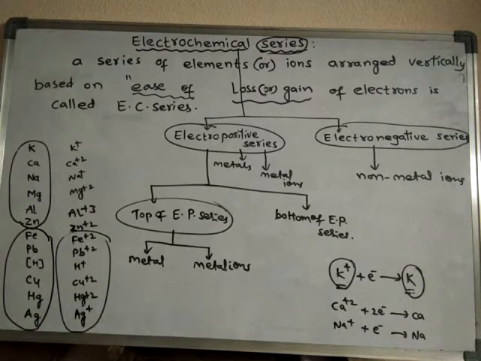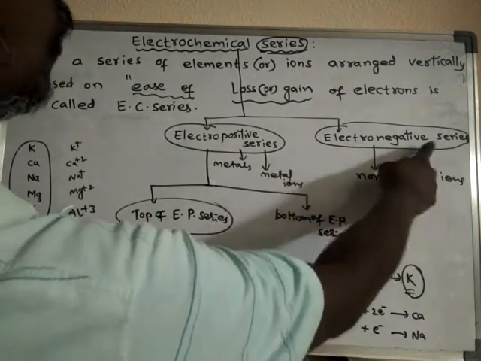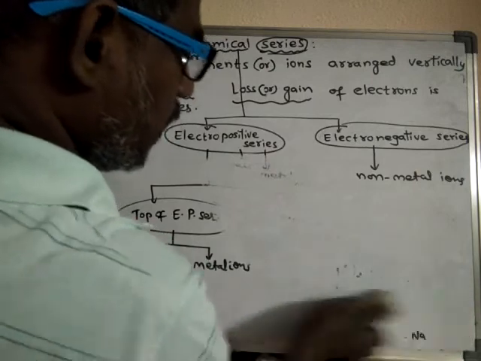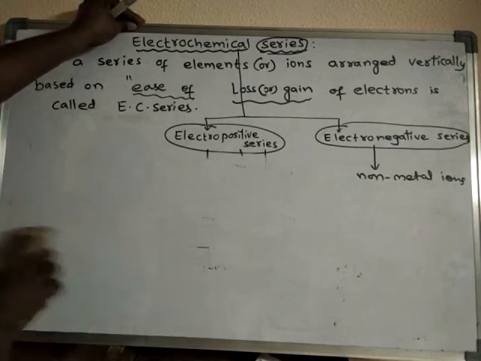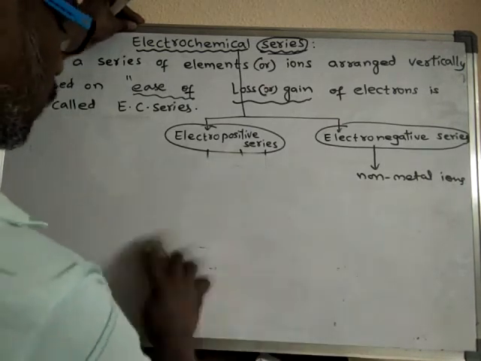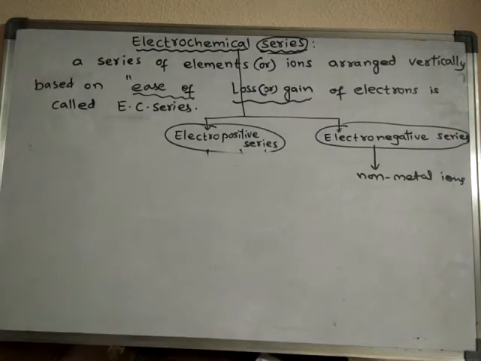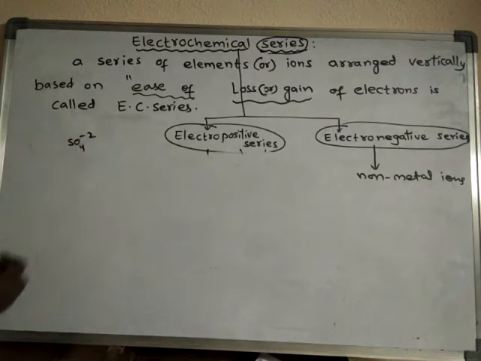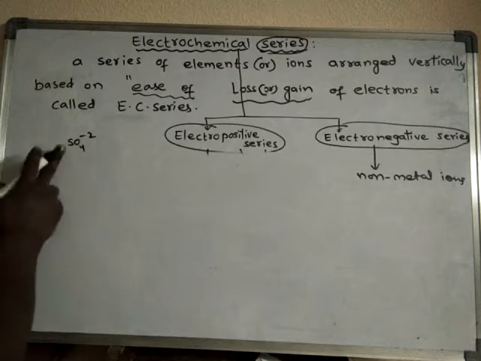If you speak about the non-metallic series, the electronegative series, it is made up of non-metal ions. SO4 2 minus, this form is more stable.